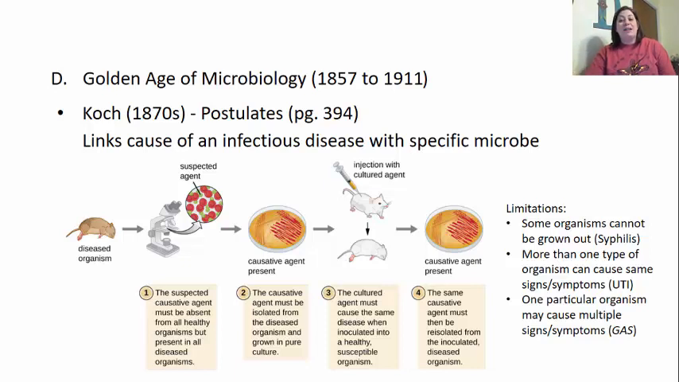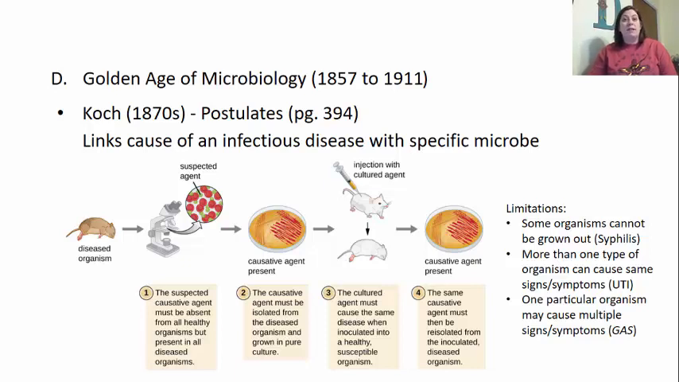More than one type of organism can cause some signs and symptoms that are similar for the illness. So like a UTI, a urinary tract infection, could be caused by several different types of microorganisms, but they have the same types of signs and symptoms. It's kind of the same thing with pneumonia. There's lots of different types of pneumonia caused by multiple types of organisms, but the signs and symptoms are the same. Also, another limitation is one particular organism may cause multiple signs and symptoms. They may actually cause multiple things to be wrong. All right, and so it doesn't necessarily just affect one area of the body. It could potentially affect many areas of the body.